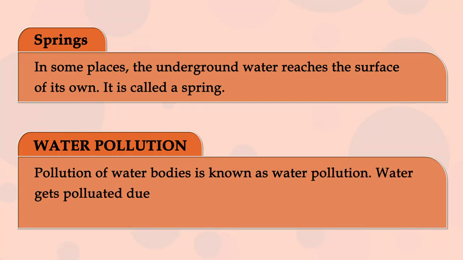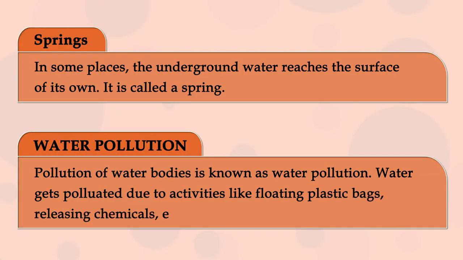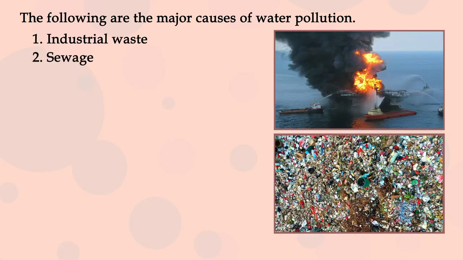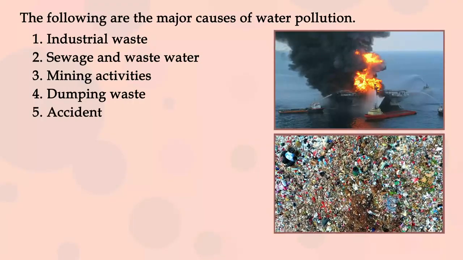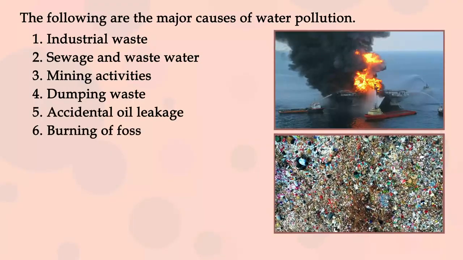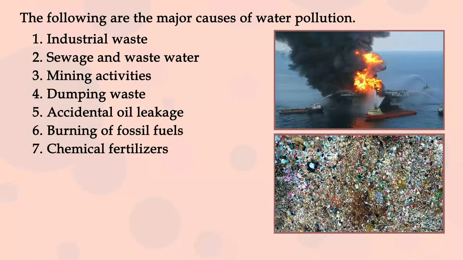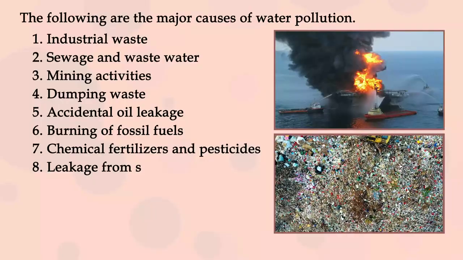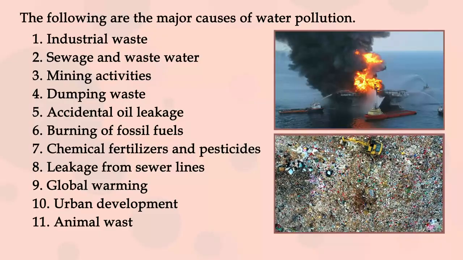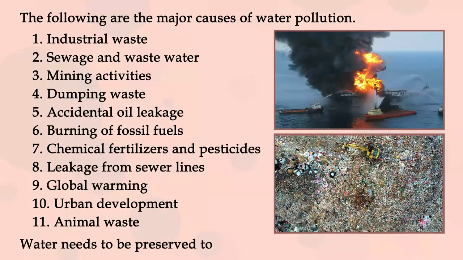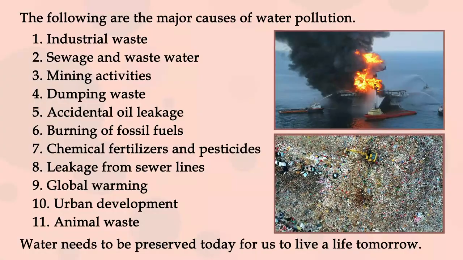Water gets polluted due to activities like floating plastic bags, releasing chemicals, etc. The following are the major causes of water pollution: industrial waste, sewage and water waste, mining activities, dumping waste, accidental oil leakage, burning of fossil fuels, chemical fertilizers and pesticides, leakage from sewer lines, global warming, urban development, animal waste. Water needs to be preserved today for us to live a life tomorrow.